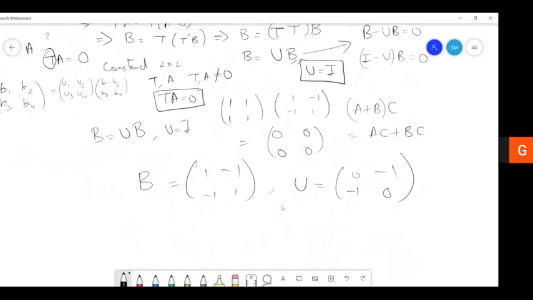It is the same. Right. So now I have B equal to UB, and U is... Oh. Okay. U is not the identity matrix, right?